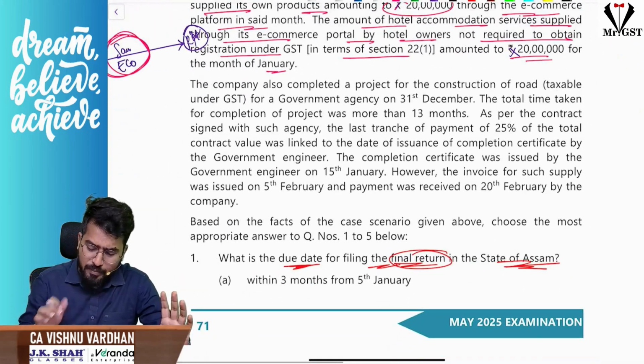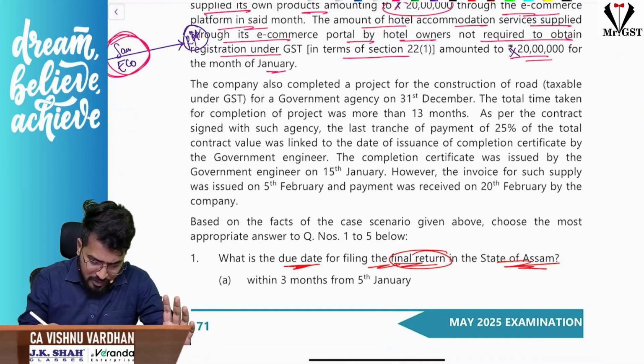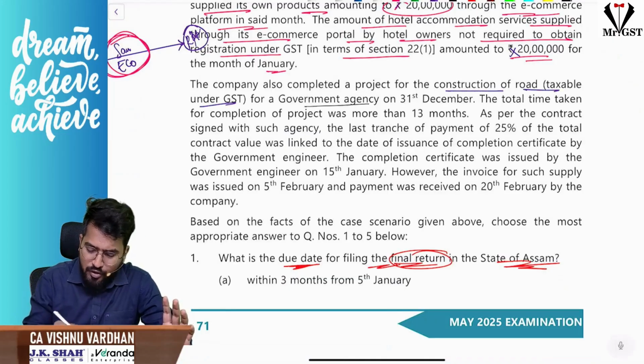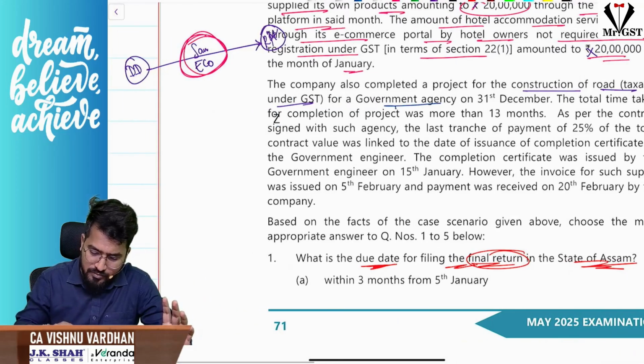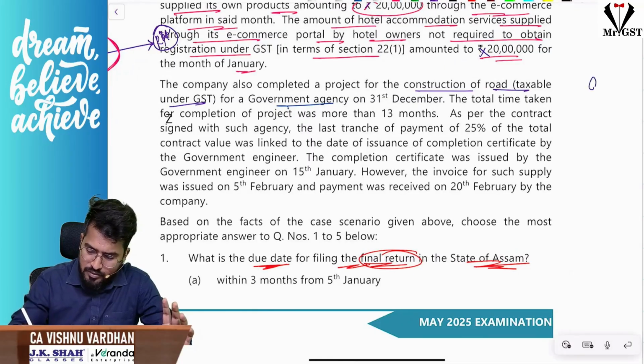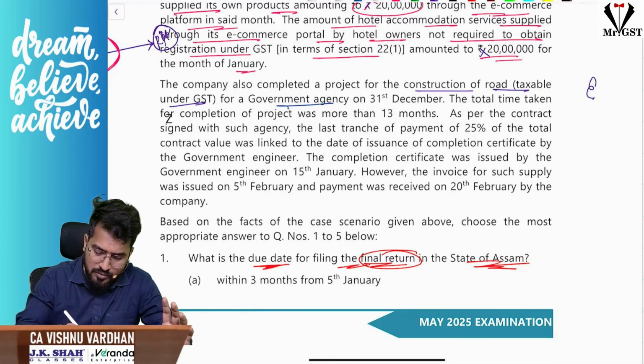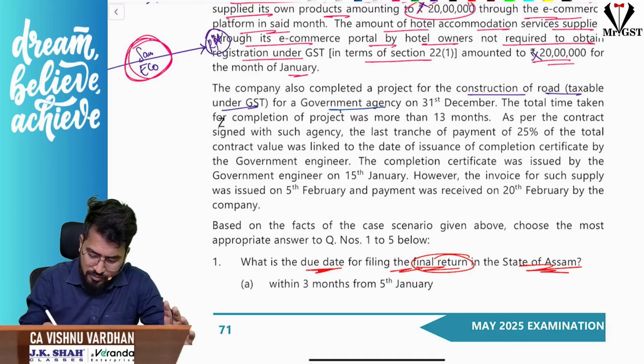The company also completed a project for construction of road taxable under GST for a government agency on 31st December.